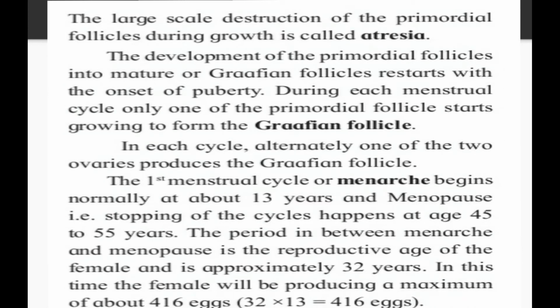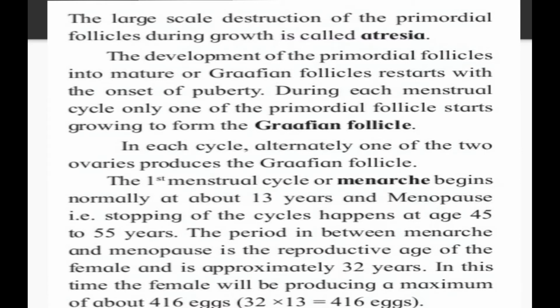So there is a large scale destruction of primordial follicles. The large scale destruction of the primordial follicles during growth is called atresia. The movement of the primordial follicles into mature or Graafian follicles restarts with the onset of puberty.